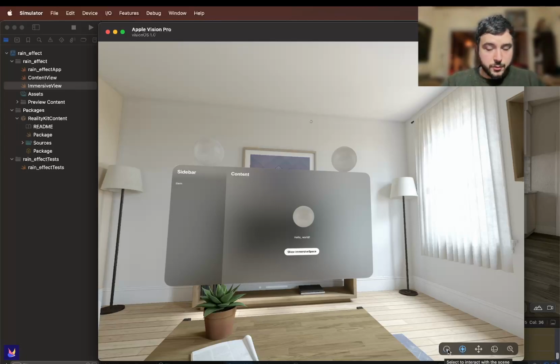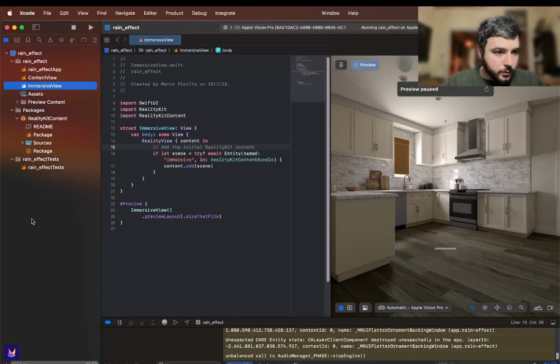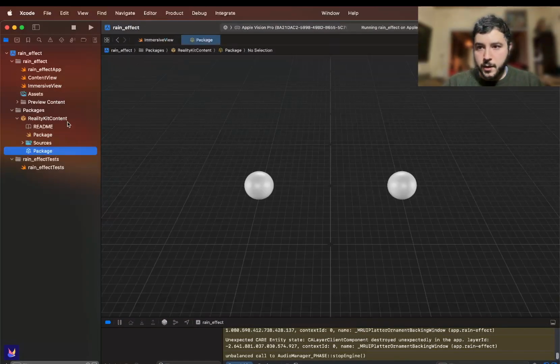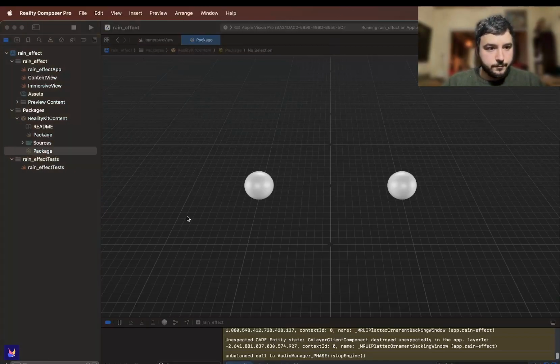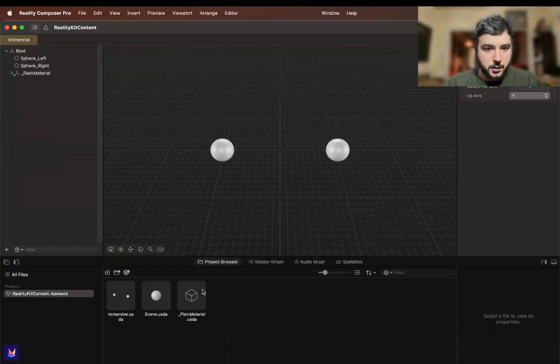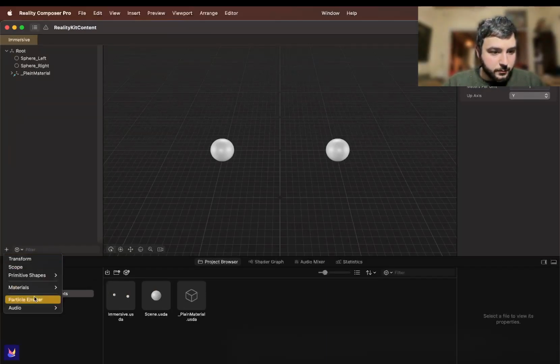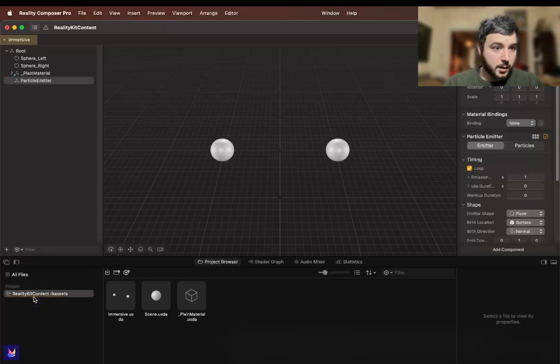So now to create the rain effect, we are going to go to the package. We are going to open the Reality Composer Pro, and we are going to add a particle emitter with some props.